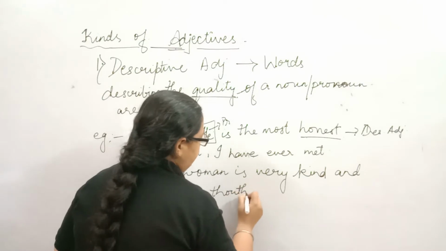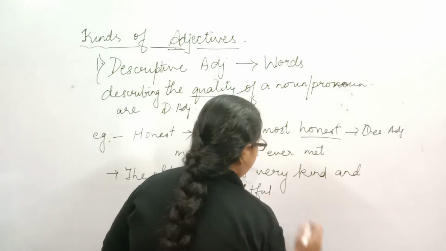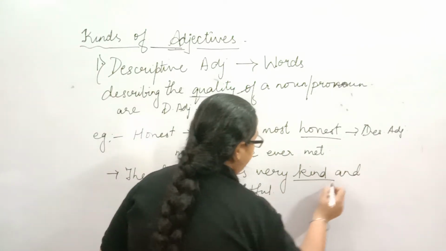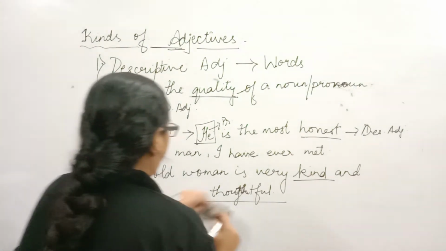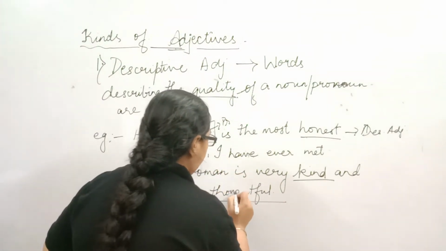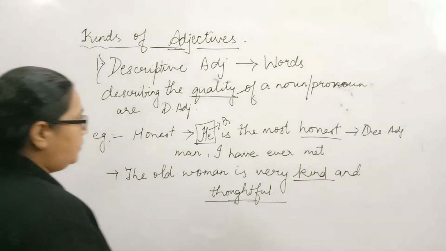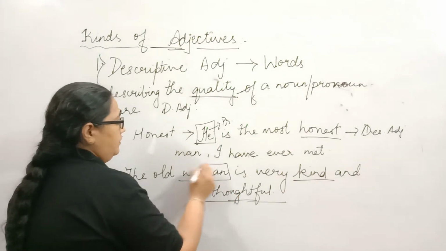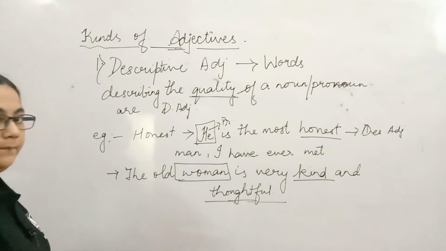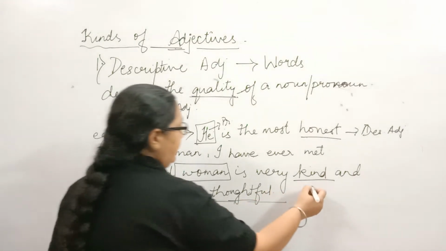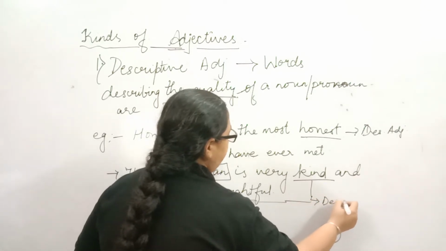Now again you can see in the sentence the words kind and thoughtful. Kind and thoughtful both describe the quality of the woman. So, kind and thoughtful both are descriptive adjectives.